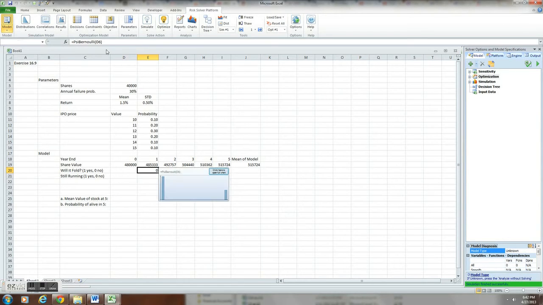And again, we're going to make this cell permanent for each year. It's going to be 30%, and extrapolate that out. Now the question is, every year is it still going to be running? And so we have the question here, still going to be running, and we're going to make that equal to basically 1 minus this cell here. And then this cell will change. Obviously we have to reference the previous year, so that's not what we want to do.